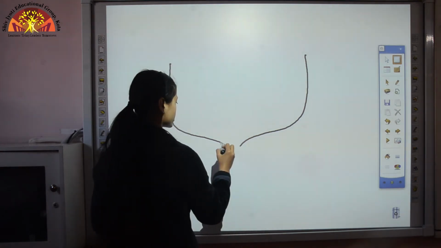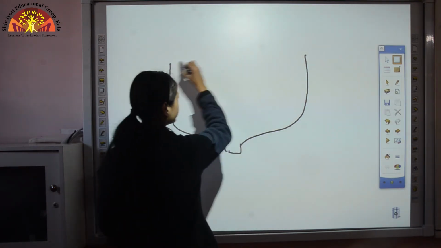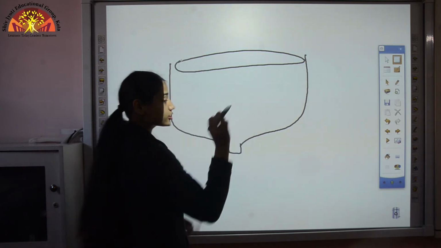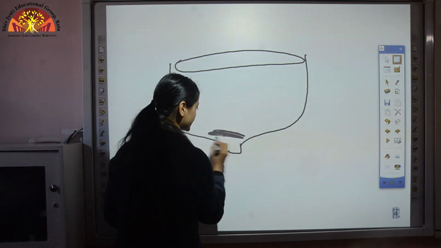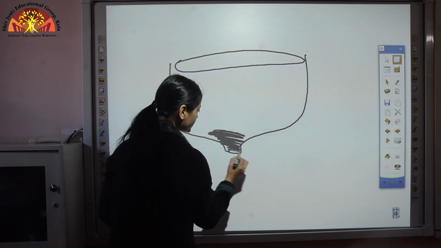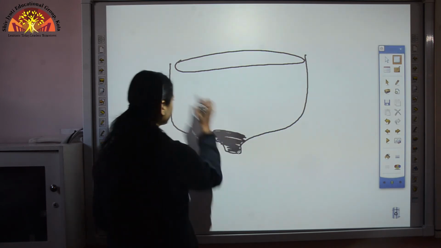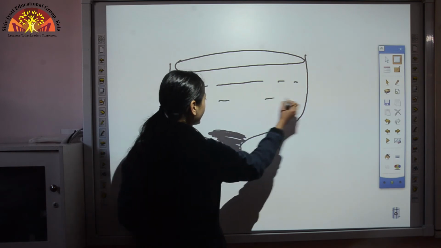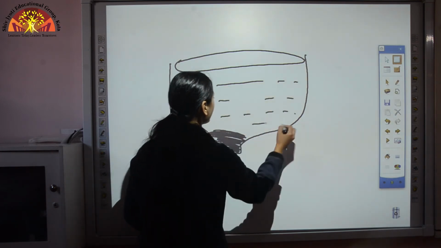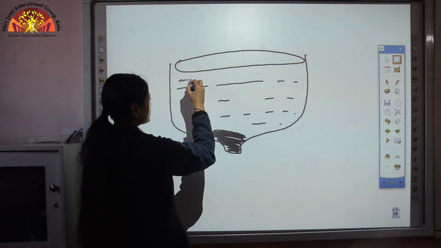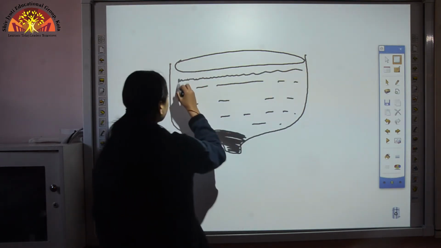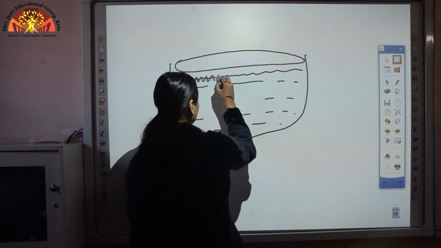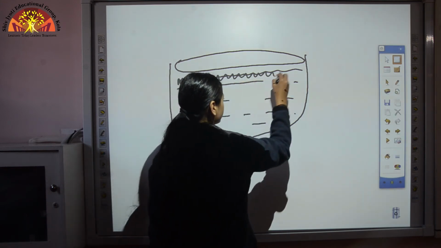This is the structure of, let's say, that tank. All the solid waste gets settled down here. Let's say this is our solid waste, and here we get water, and on the top, you know that oil and grease is lighter than water, so a thick layer of grease and oil is formed here.